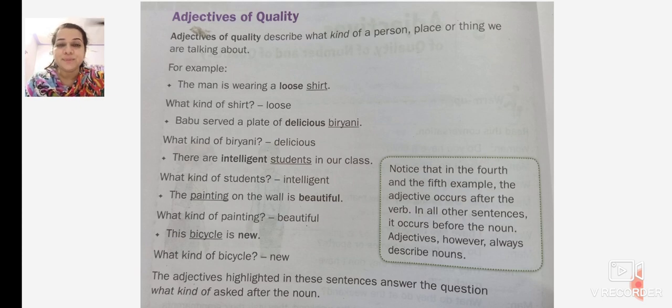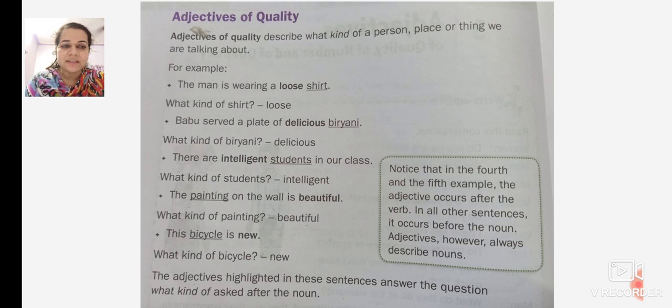A new bicycle. Now the words which are underlined are all nouns, and the words which are highlighted are the adjectives: loose, delicious, intelligent, beautiful, new. These are all adjectives because they are telling more about the nouns. Notice that in the fourth and fifth examples, the adjective occurs after the verb.